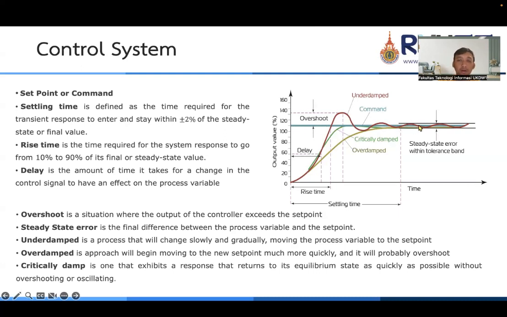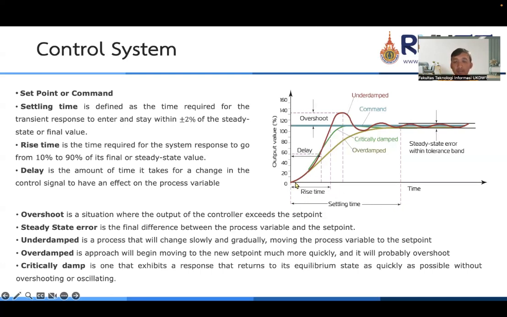To reach our set point, the system has a settling time. Settling time is defined as the time required for the transient response to enter and stay within plus or minus 2% of the steady state or final value. Settling time is this.